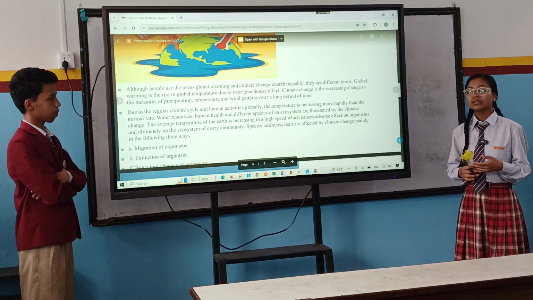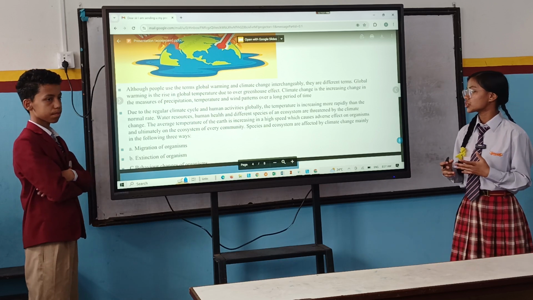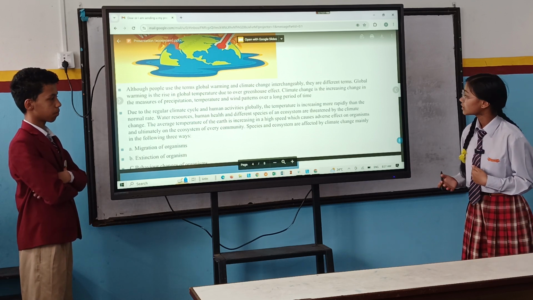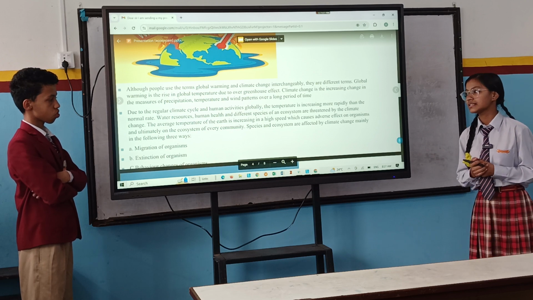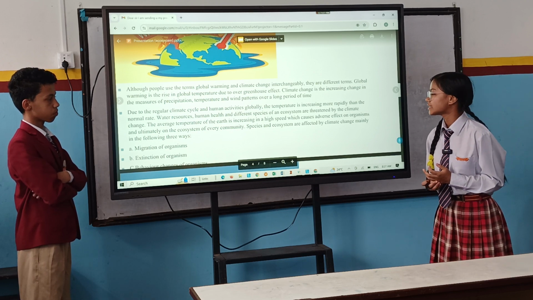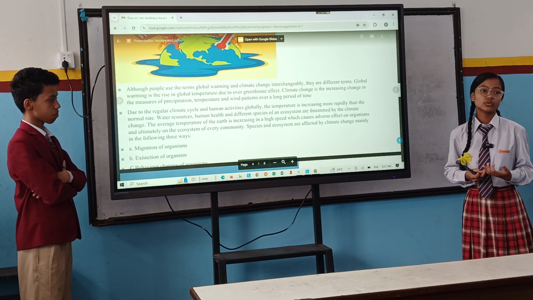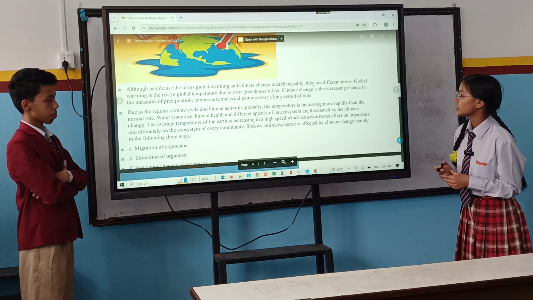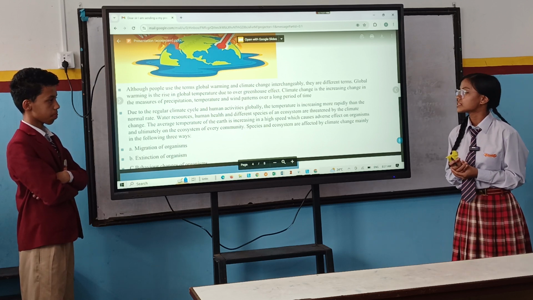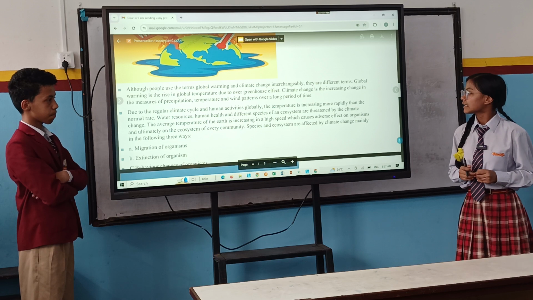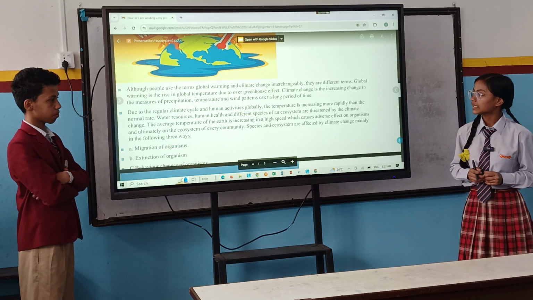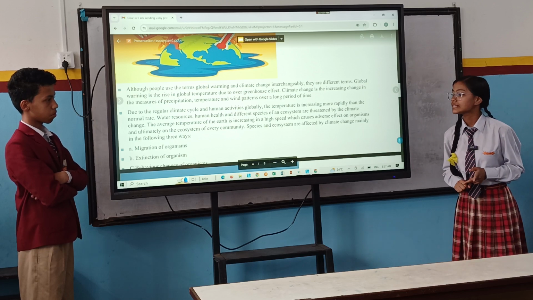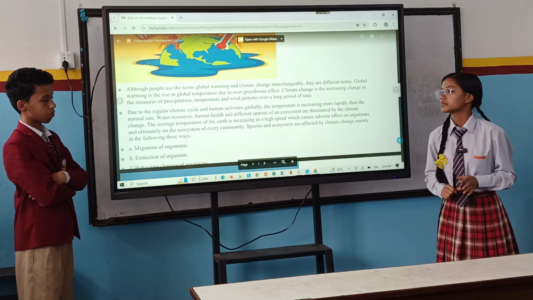That means all organisms, any kind of water resources, or different ecosystems are affected by climate change. And the average temperature of the earth is increasing at high speed. As we all know, the temperature of the earth is getting very high, and this has an adverse effect on organisms and ultimately on the ecosystem of every community. And species and ecosystems are affected by climate change mainly in three ways: migration of organisms, extinction of organisms, and behavior changes of organisms.